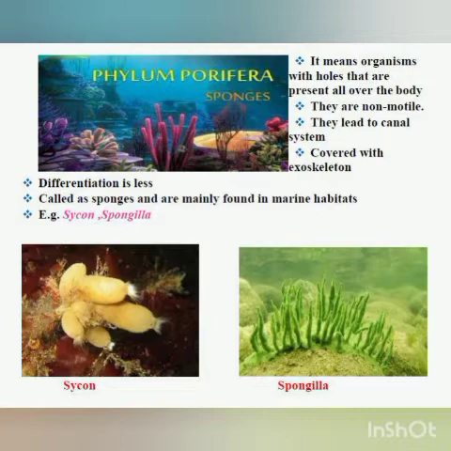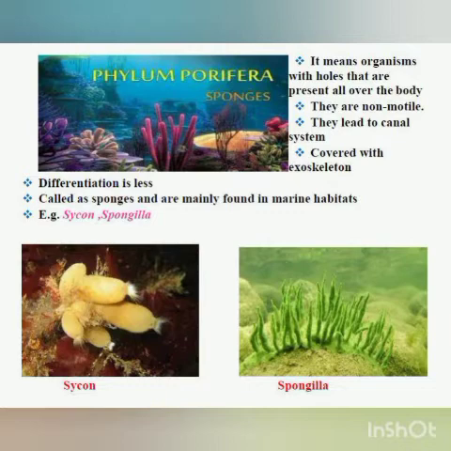Pori means pore. So here the organisms have holes all over the body, or you can say the pores are present all over the body, and these pores open into the canal system, having canals, and it also has one or more large outlets for water. So through the pores the water enters into the canals and water circulates for the distribution of food and other things, and then there is a water outlet, and through that the water exits the body. Covered with exoskeleton,